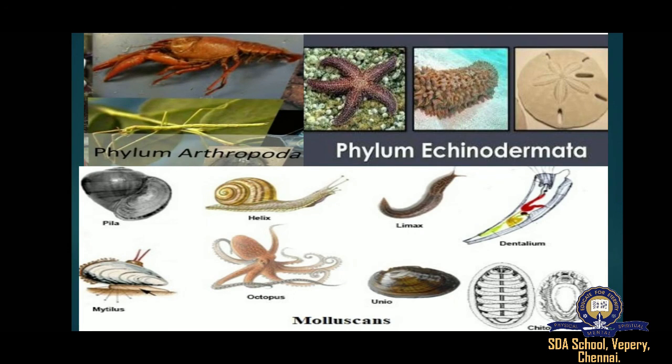Now we are going to discuss phylum Echinodermata. Echinoderms may look dissimilar in structure and form at a glance, but they all share the same characteristic features. These animals have some really unique shapes and beautiful colors.